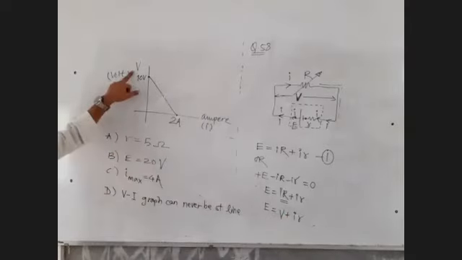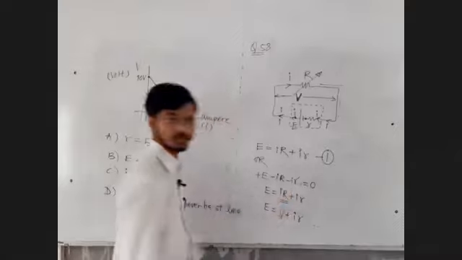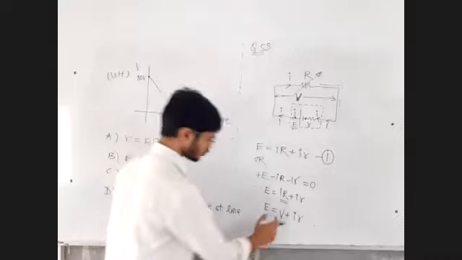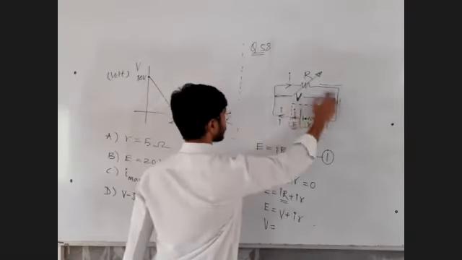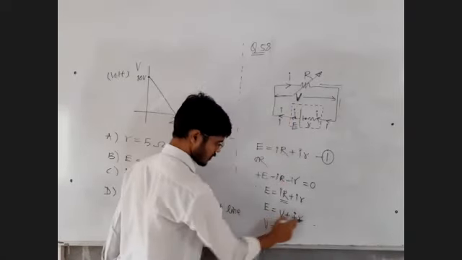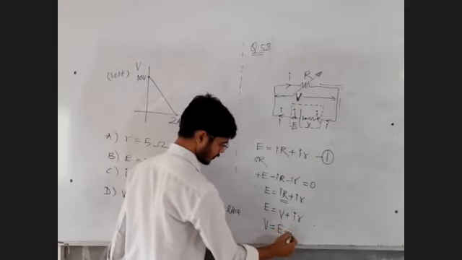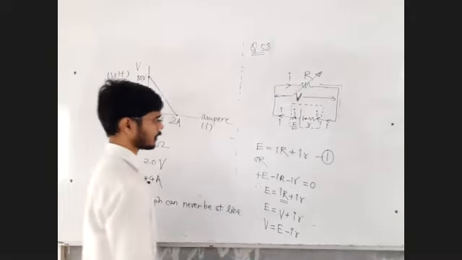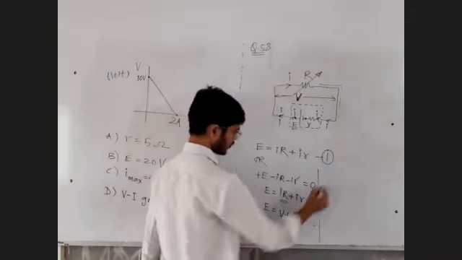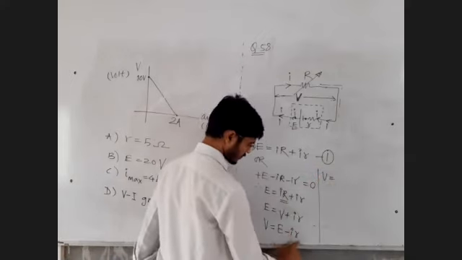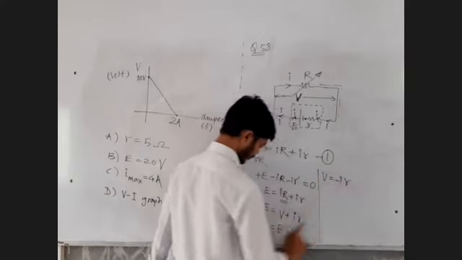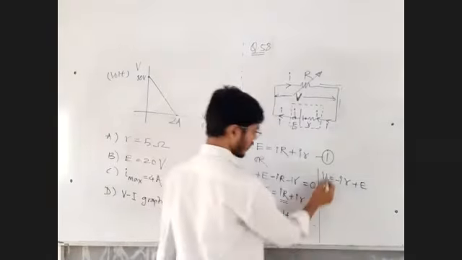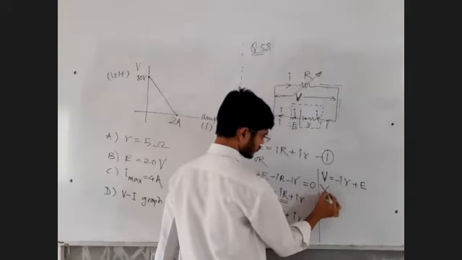We are plotting voltage on the y-axis. So let me write voltage is equal to, whatever is on the y-axis, write that. Right? Voltage is equal to potential difference across the resistors, V is equal to this E minus IR. Let me write this a little bit properly. V is equal to minus IR plus E. I have plotted this voltage on the y-axis.